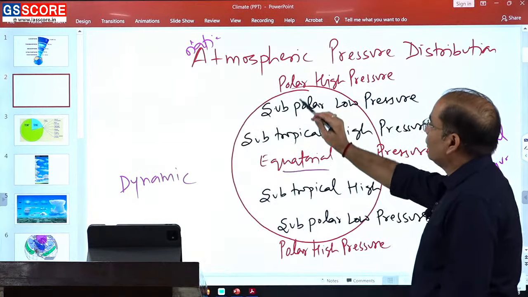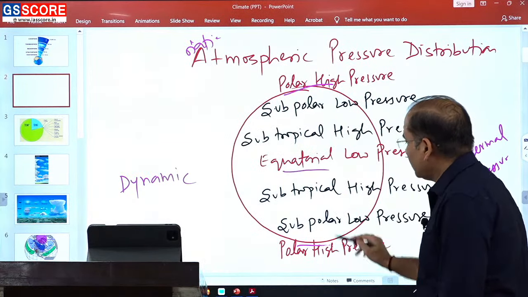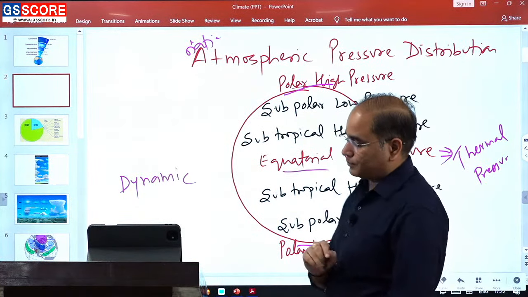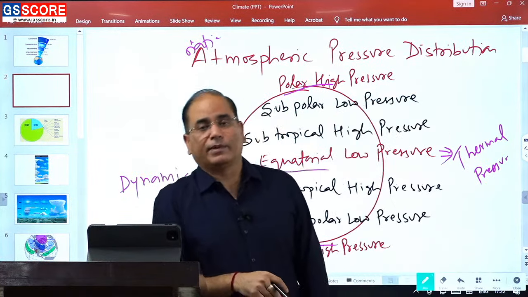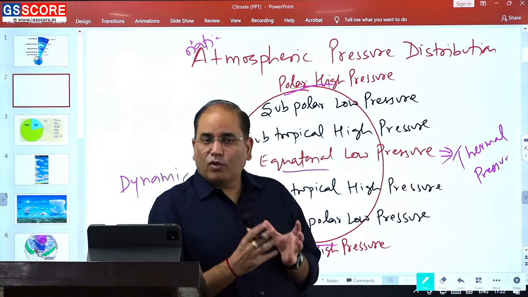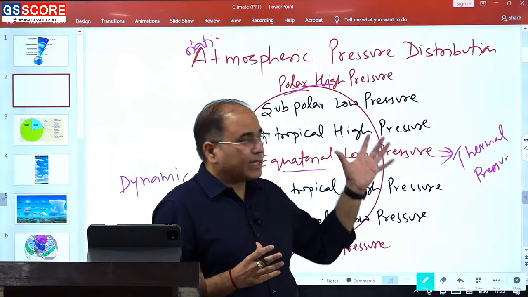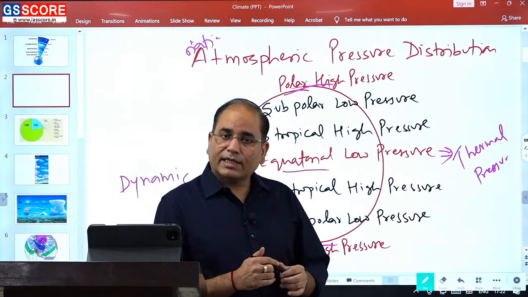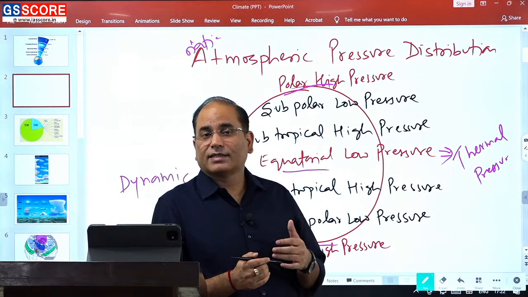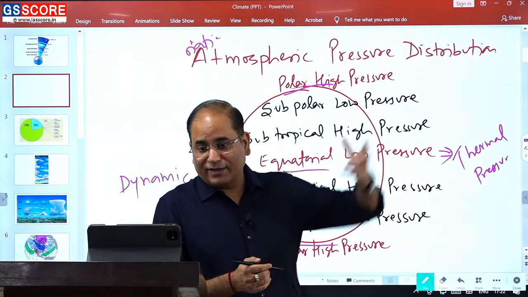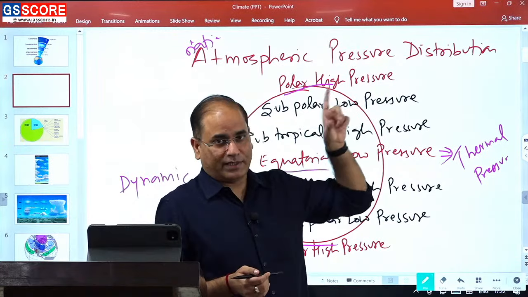Very similarly, when you look at the higher latitudes, that is the poles, what happens in the polar area? In the polar area, temperature is low, so pressure should be high, and in fact here we are witnessing high pressure.